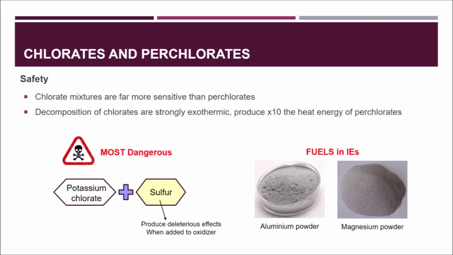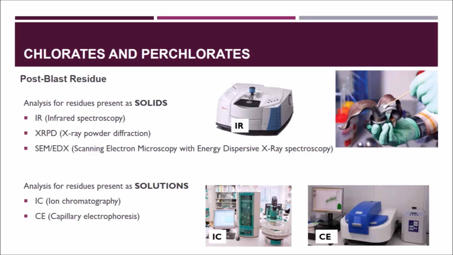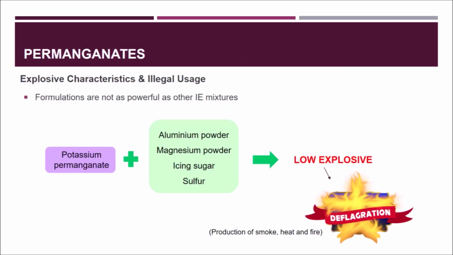Chlorate mixtures are far more sensitive than perchlorate. The composition of chlorate produces 10 times the heat energy of perchlorate. The most dangerous mixture is potassium chlorate with sulfur. Analysis for post-blast residue present as solid includes IR, XRPD, and SEM-EDX, while IC and CE are used for solutions.